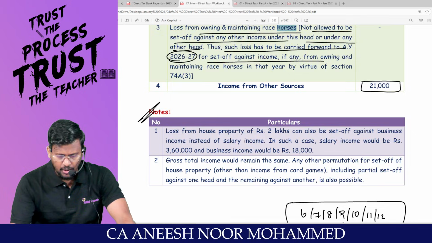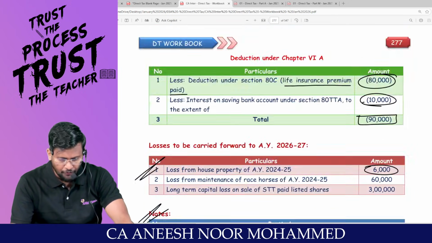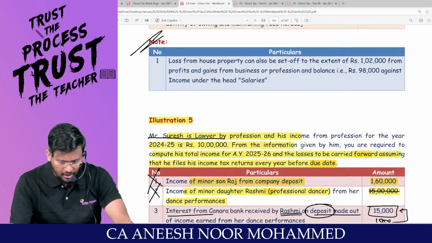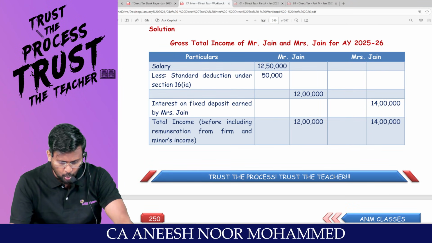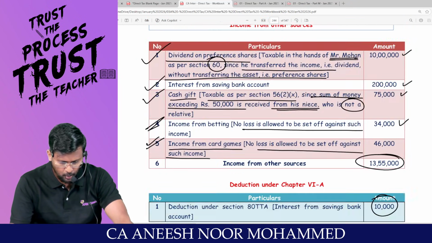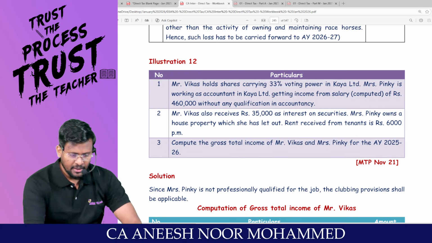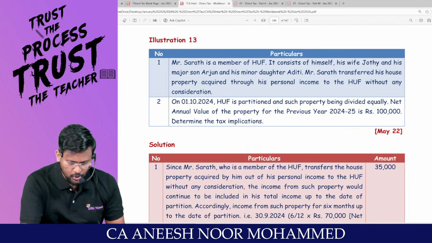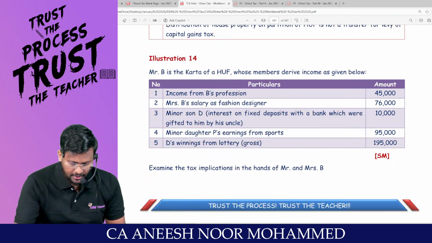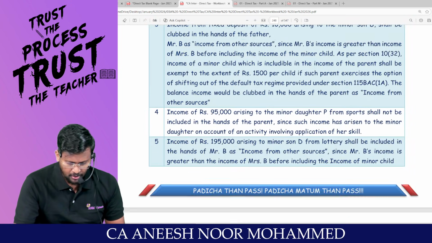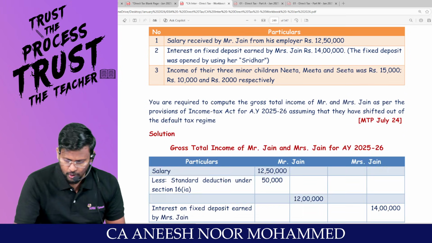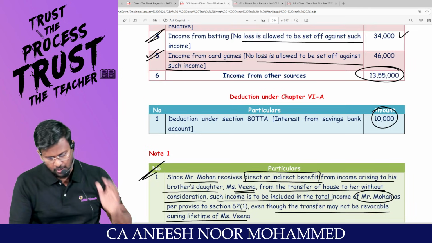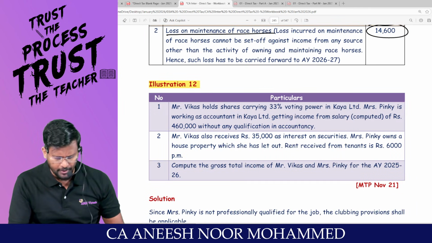I'm moving into the workout continuation of the clubbing of income, my dear lovable students. In clubbing of income, in the last class, we solved up to question number 11. Can I start with question number 12? We are pending with question number 12, question number 13 the second question, question number 14 the third question, and question number 15 the fourth question. Only 4 questions are pending for us. Are you all really with me? If possible, all 4 questions will be finished off, or at minimum 1 or 2 will be completed.